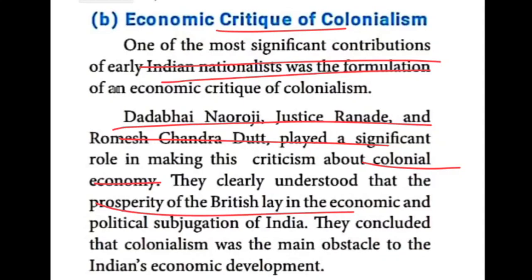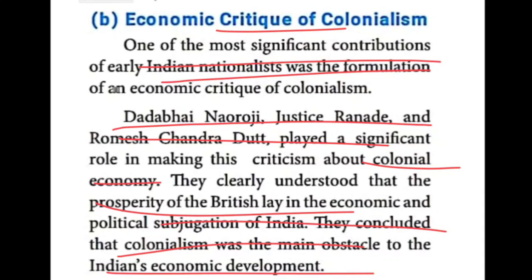Yes, they concluded that colonialism was the main obstacle. Obstacle, what is the meaning? Hindrance. The main obstacle to India's economic development. So the Indian economy was backward. Who was responsible?